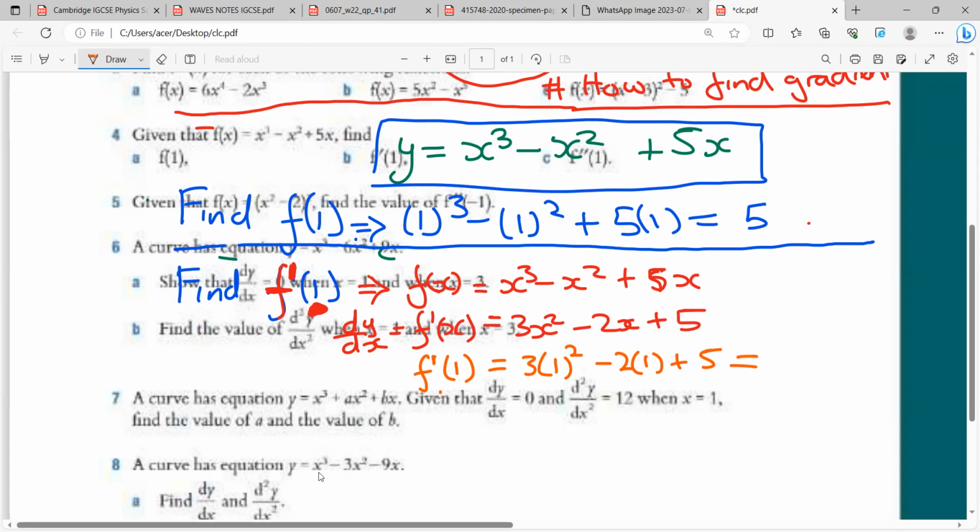If you punch that in your calculator, you're going to get 3 minus 2 plus 5. 3 minus 2 is 1, and 1 plus 5 becomes 6. So this is going to be your answer. I don't know if you have any questions for now.